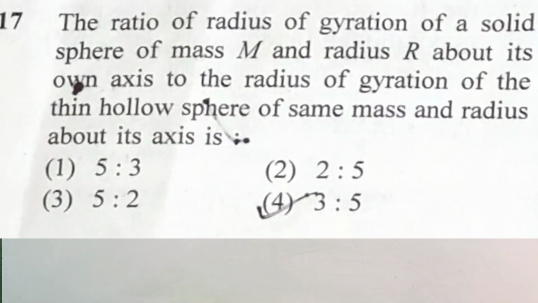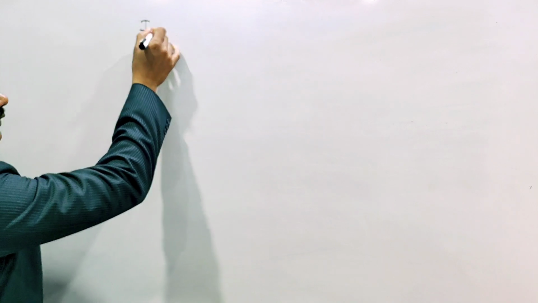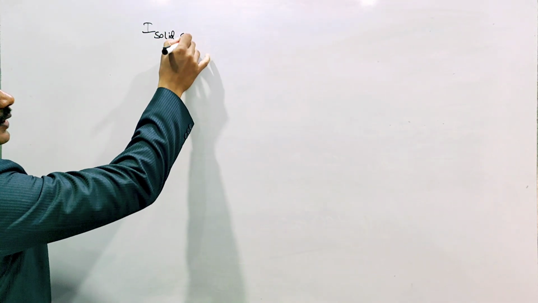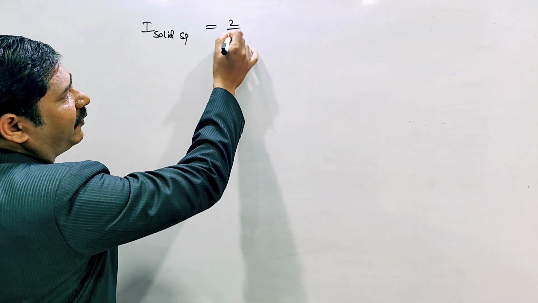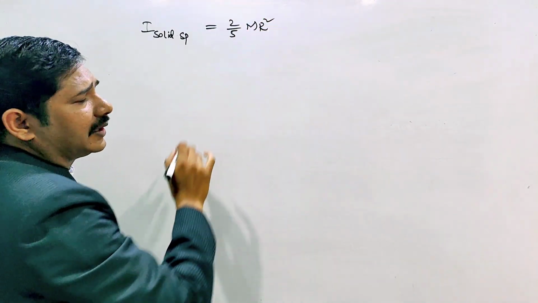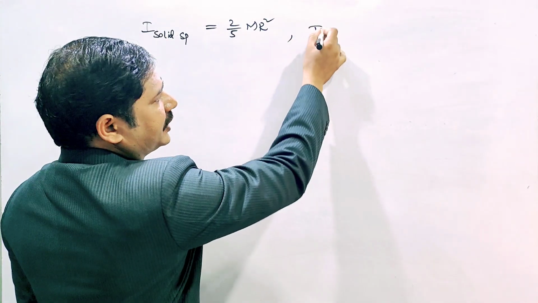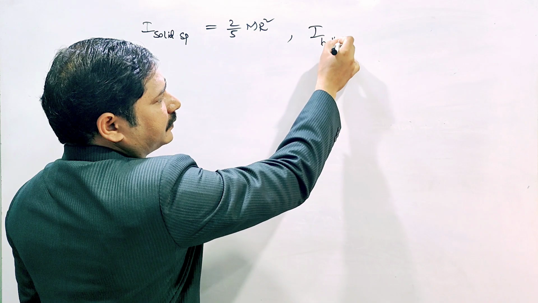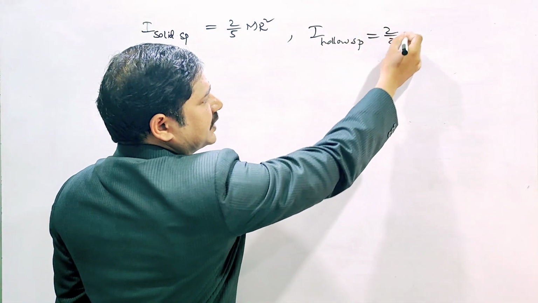The ratio of radius of gyration of a solid sphere of mass m and radius r about its own axis to the radius of gyration of a thin hollow sphere of the same mass and radius about its axis is. The solid sphere moment of inertia about its own axis, what is the formula? 2 by 5 mr square. At the same time, hollow sphere is how much? Hollow sphere, 2 by 3 mr square.